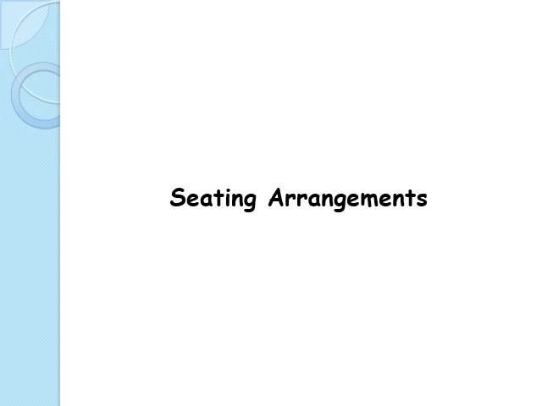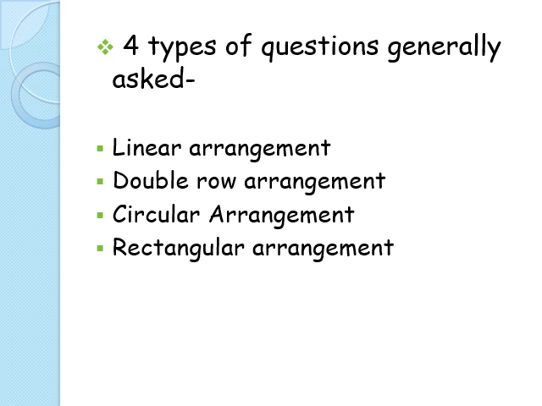What you have to do in these questions is arrange a group of persons fulfilling certain conditions, how they are sitting or how they are looking. So you have to generally arrange a group of people. These problems can be classified into 4 types which are generally asked. One is linear arrangement, second is double row arrangement, third is circular arrangement, fourth is rectangular arrangement.